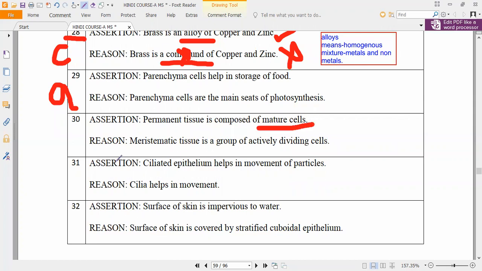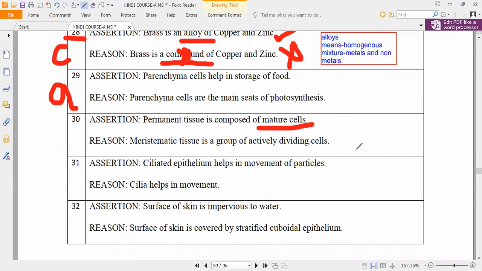Next, reason: meristematic tissue is a group of actively dividing cells. Is there any comparison? One is permanent tissue, another one is meristematic tissue. Meristematic tissue is made up of a group of actively dividing cells. Is it yes or no?